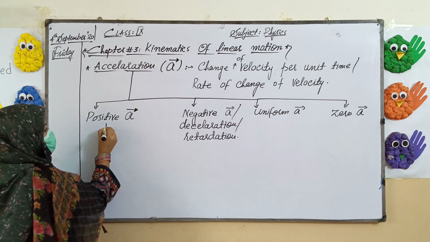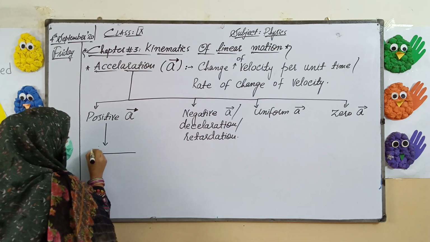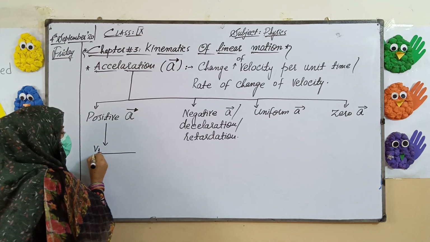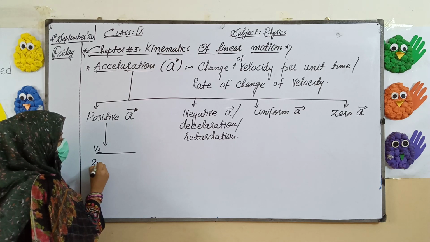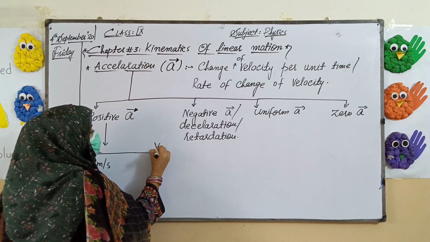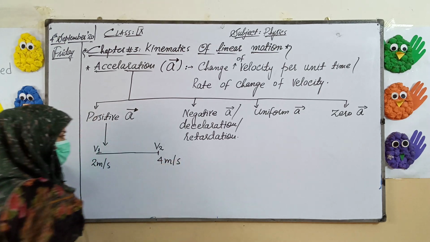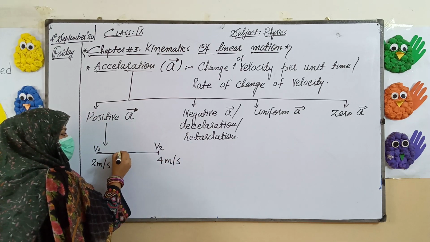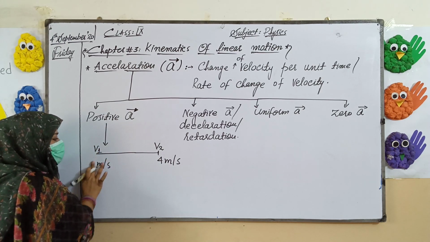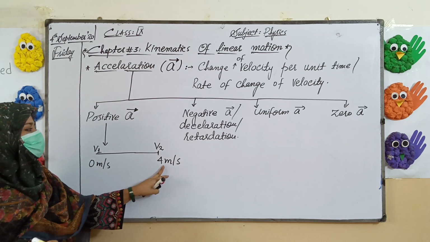In the positive acceleration, suppose a body or a car or any vehicle is moving, its initial velocity V1 is 0 meter per second, while the final velocity, which we are mentioning as V2, is 4 meter per second.